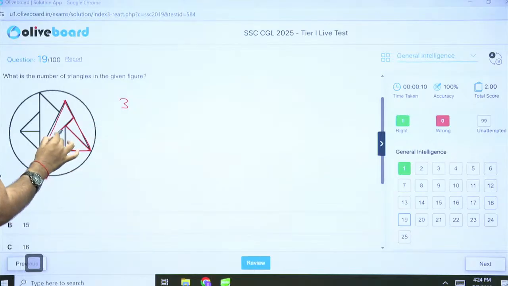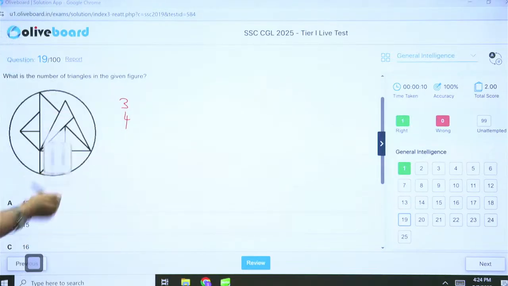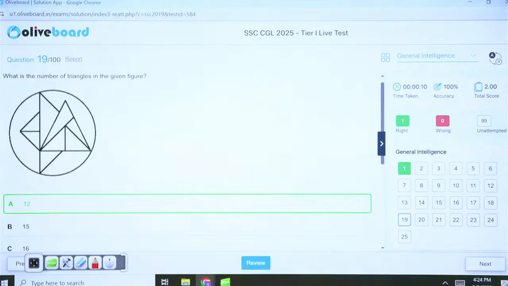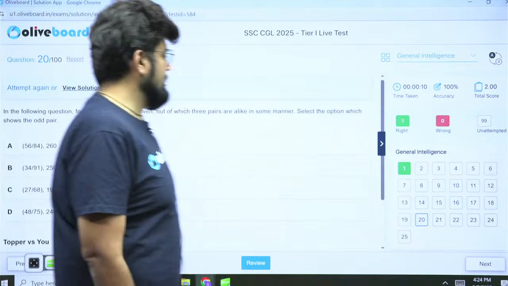Then we have 1, 2, 3, 4. Okay, these are done. Now we'll take this one, 1, we'll take this one, 2, we'll take this one, and 3, and this becomes 12, and that's about it. No more triangles. We have covered almost all the triangles. Yes, option A, 12 is the correct answer. The question seems to be complicated, but it's very easy. Okay, next, question number 20.